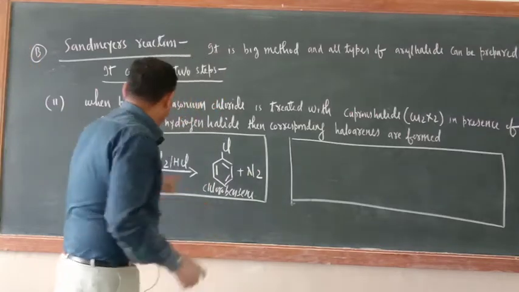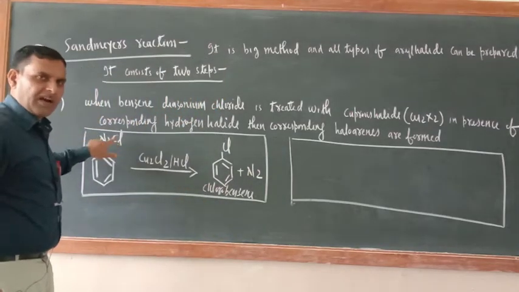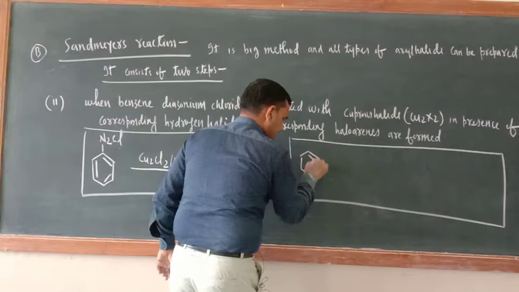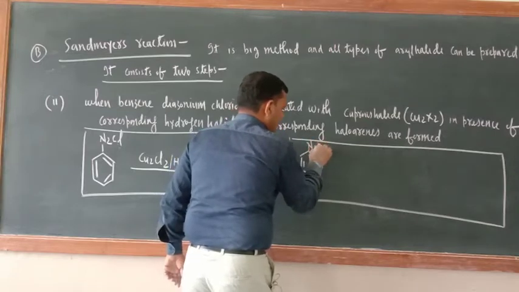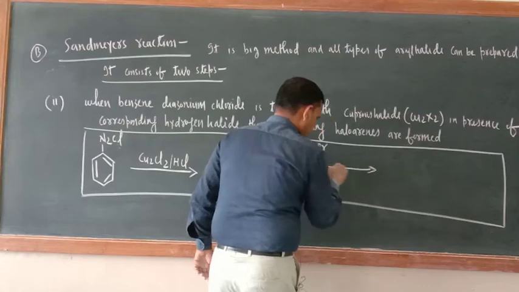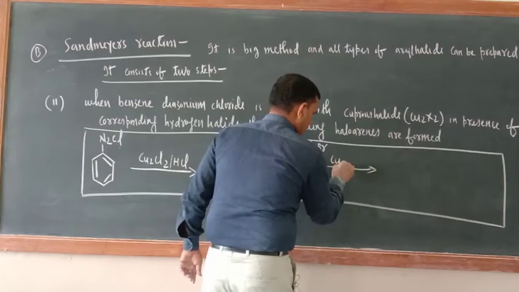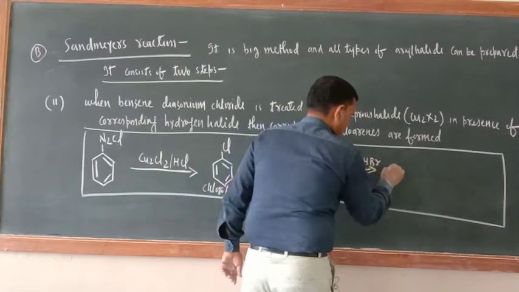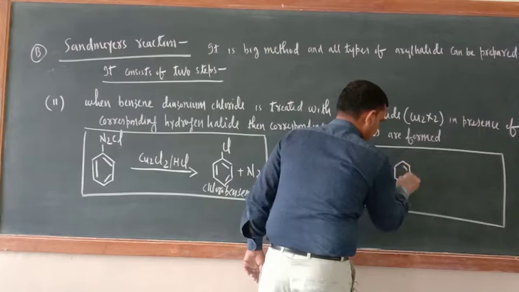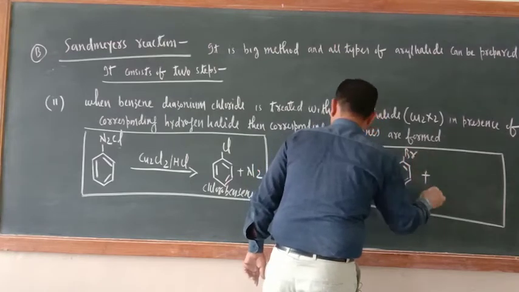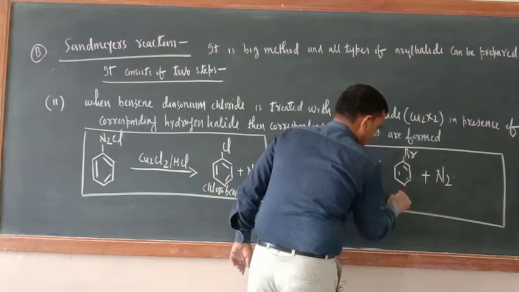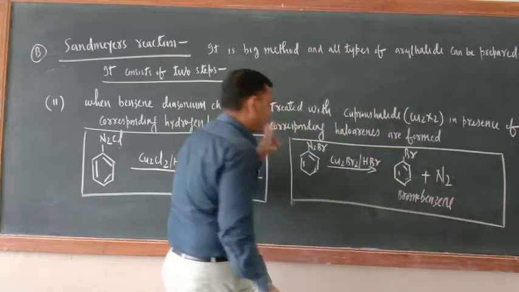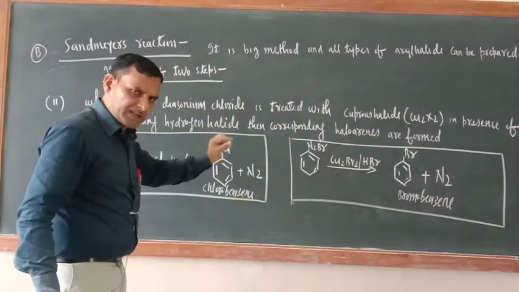Okay, so here what will you get? You will get N2Br. And when N2Br is treated with Cu2Br2 and HBr, what will you get here? You will get bromobenzene plus N2. So just see, in step number one only you have to make the necessary change.